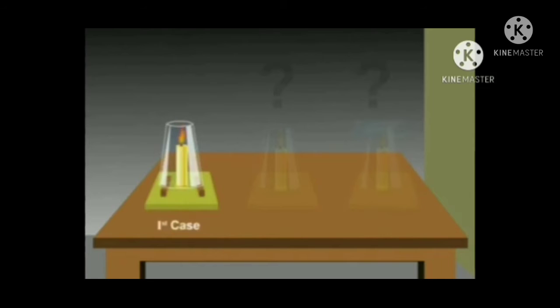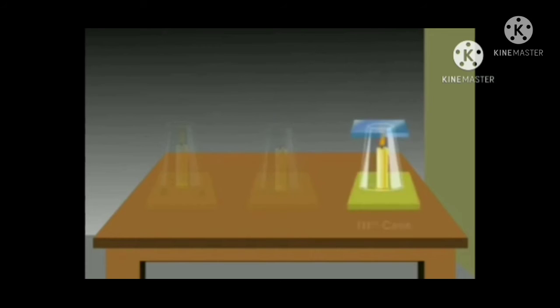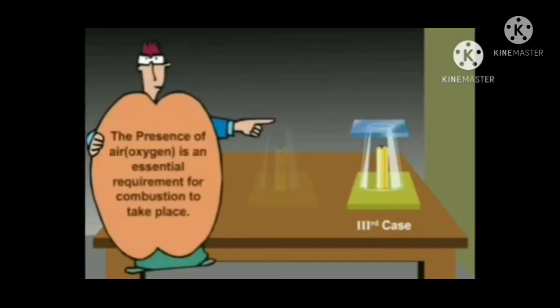What happens in the 3 cases? In the first case, the candle burns freely when air can enter the chimney from below. But in the second case, when air does not enter the chimney from below, the flame flickers and produces smoke. But in case 3, the flame finally goes off because the air is not available. We find that for combustion, air is necessary. The presence of oxygen is an essential requirement for combustion to take place.